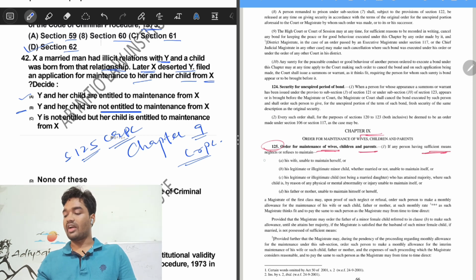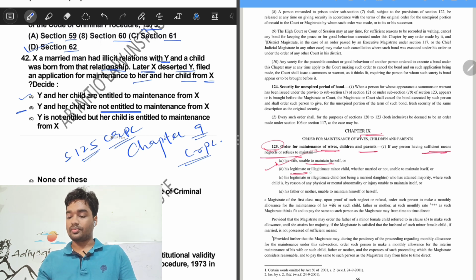If any person having sufficient means neglects or refuses to maintain his wife, unable to maintain herself, first, the person seeking maintenance under 125 has to be the wife of such person.